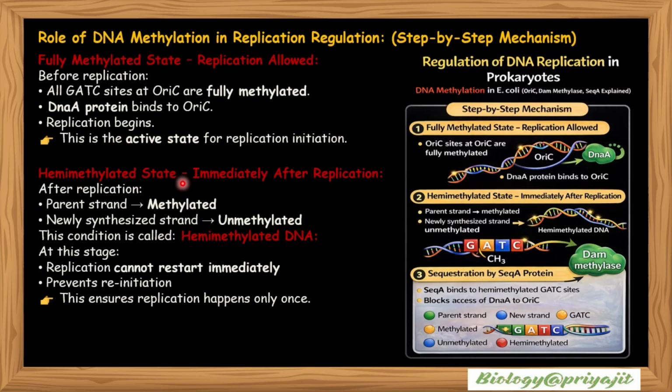And then hemimethylated state, which is formed immediately after replication. So what happens after replication? Parent strand becomes methylated and newly synthesized strand becomes unmethylated. So this condition is called as hemimethylated DNA. At this stage, replication cannot restart immediately, so it prevents the reinitiation process, and this ensures replication happens only once during a cell cycle.